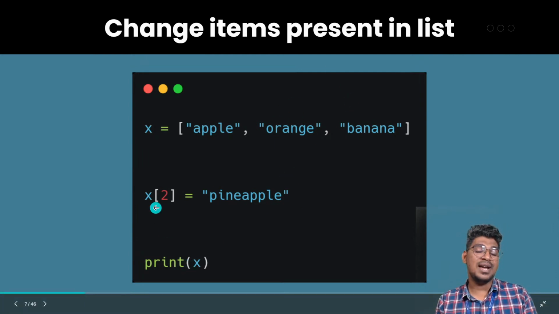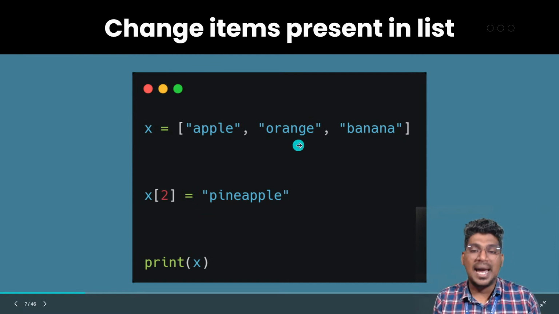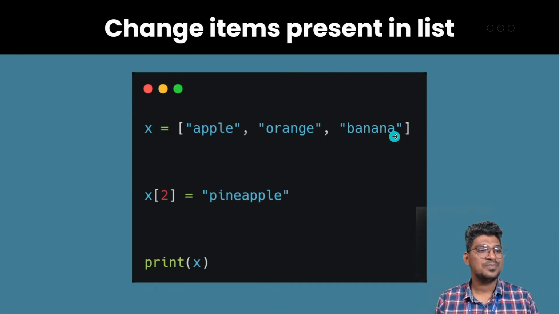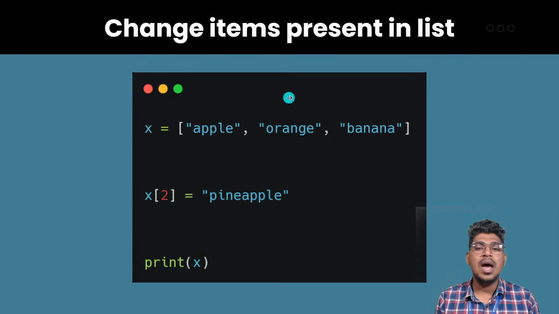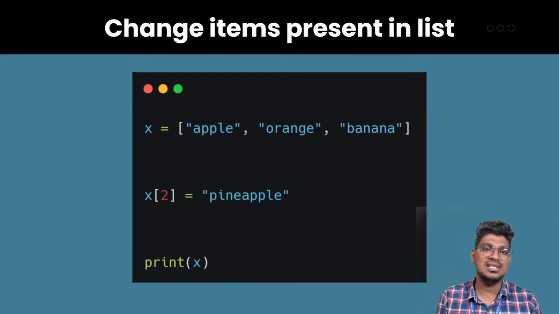Then what is the output of x here? Apple, pineapple, and banana. Okay, because it was apple, orange, and also banana. Because the second index is going to be changed. Here 0 and 1 and also the 2. The second index is going to be changed. The banana will change to pineapple. That is changing an item. So I will show an example of this by writing the code.